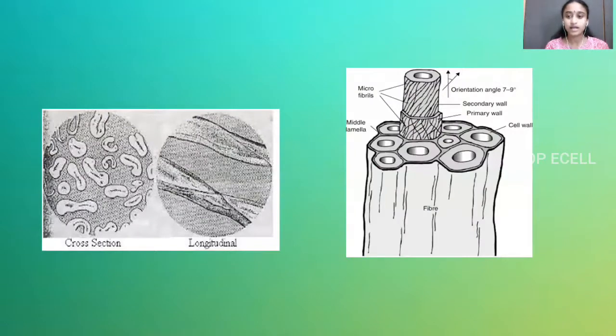Here you can see cross-sectional and longitudinal view of jute. In the cross-sectional view, you can see there are different cells. They seem to be like elongated spherical cells in different orientation. In longitudinal, it looks a bit similar to cotton, but it's not totally similar. And in the second picture, you can see the fiber. You have cell wall, primary wall, and secondary wall. In secondary and primary walls, you also have microfibrils, and on the inner side of the cell wall, you have medulla, middle lamella, etc.